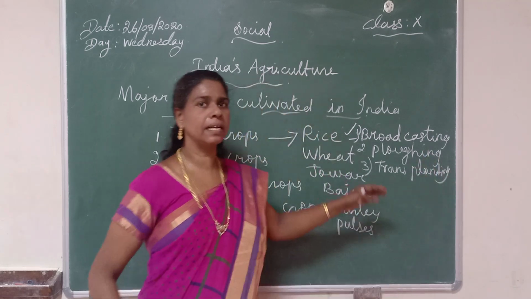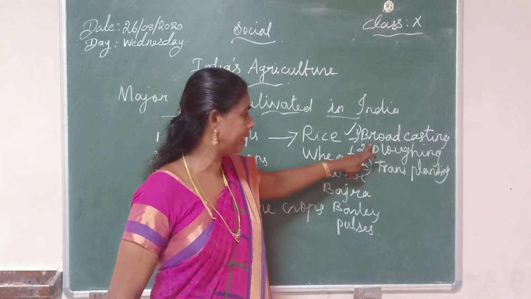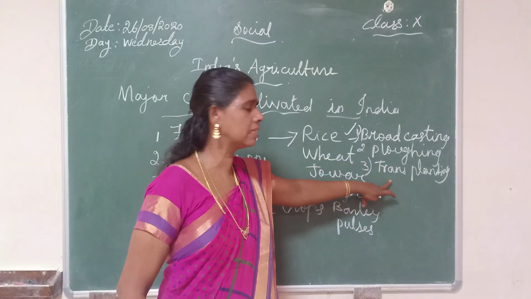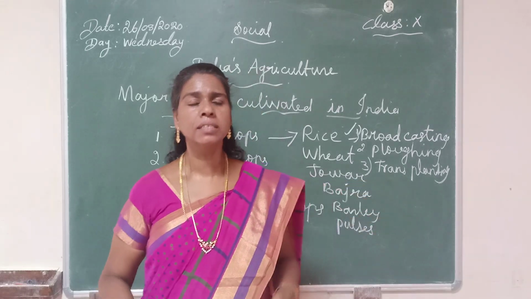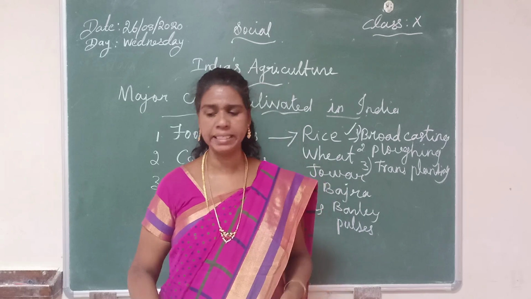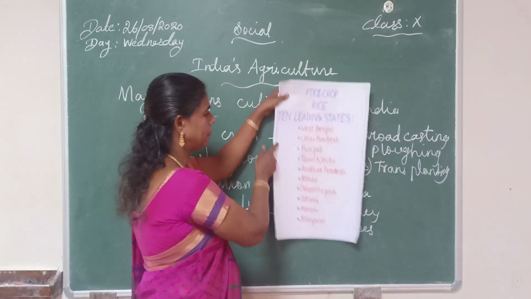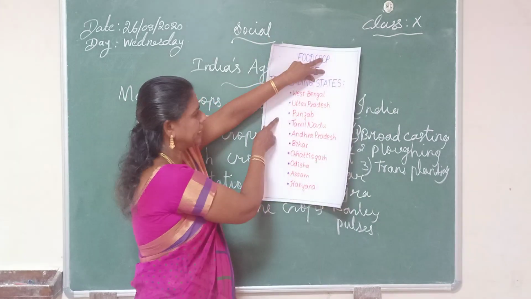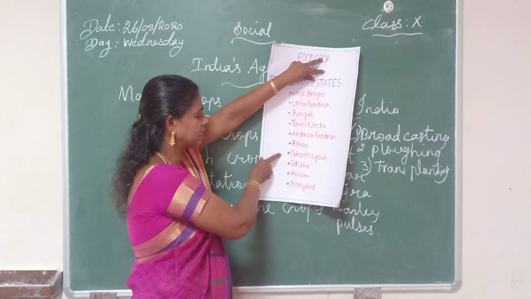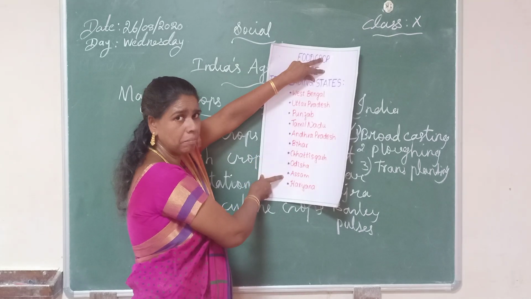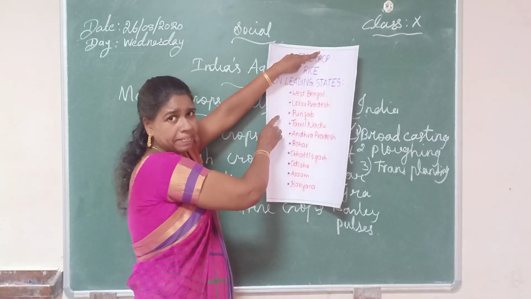Now listen here. The rice is sown in 3 ways. The first one is broadcasting, second one is flowering, and the third one is transplanting. Also in India, some states cultivate rice. The leading rice cultivation states are West Bengal, Uttar Pradesh, Punjab, Tamil Nadu, Andhra Pradesh, Bihar, Chhattisgarh, Odisha, Assam and Haryana.